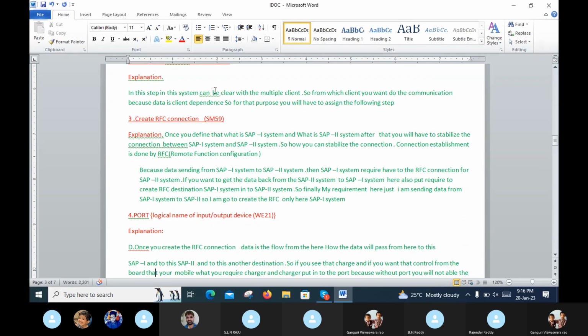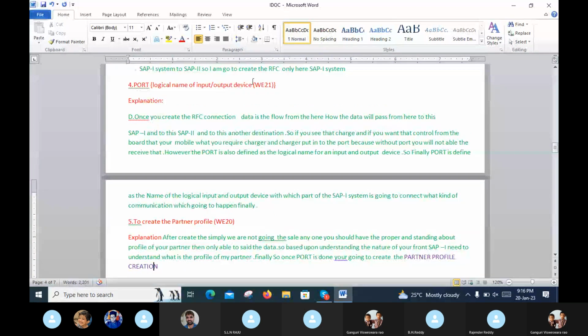Next is port. Port is the logical name for input and output devices, T code WE21. This is the T code. Once you create the RFC connection, RFC means remote function connection. It defines how data will pass from this SAP1 system to the SAP2 system, sender and receiver, and to this other destination.